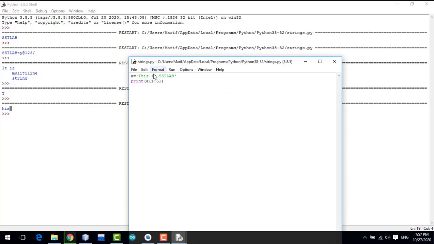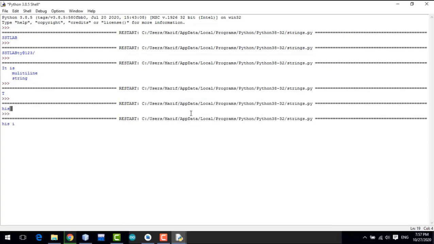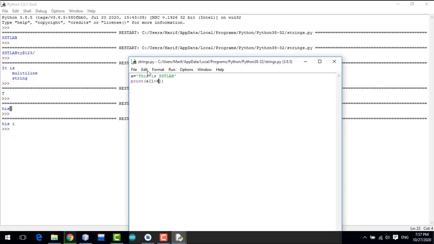If I write here 6, now when I print it, it is printed as HIS space I. So you can see here the address of T is 0, H is 1, I's address is 2, 3, 4 is a space, 5 is I and 6 is S. So when you use slicing on a string and print a range of characters, it will include the starting index character, but it will not include the ending address character.